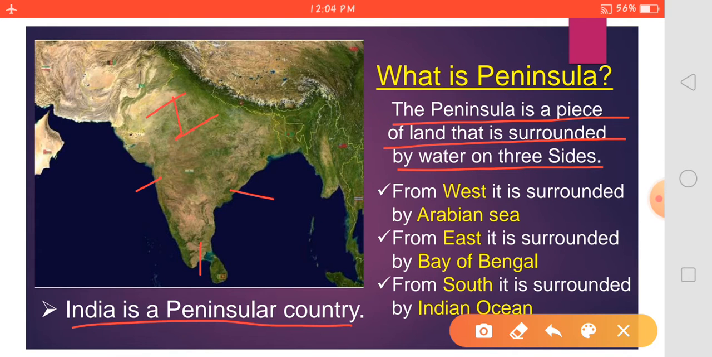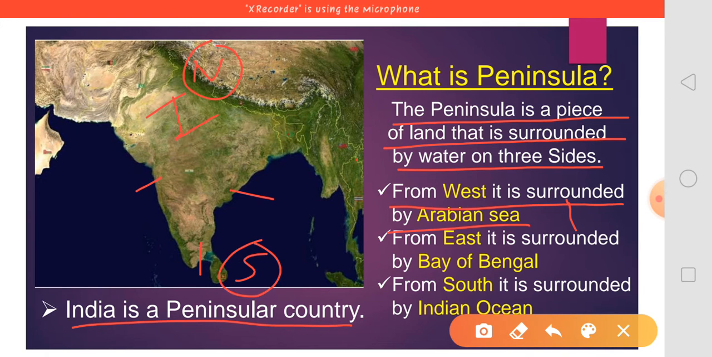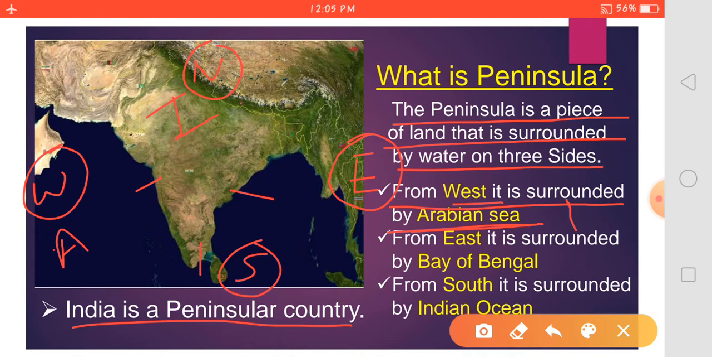So on the west, which water body is present? On the east? On the south? Let's have a look. This is north, this is south, this is east, this is west. In the west, India is surrounded by the Arabian Sea.